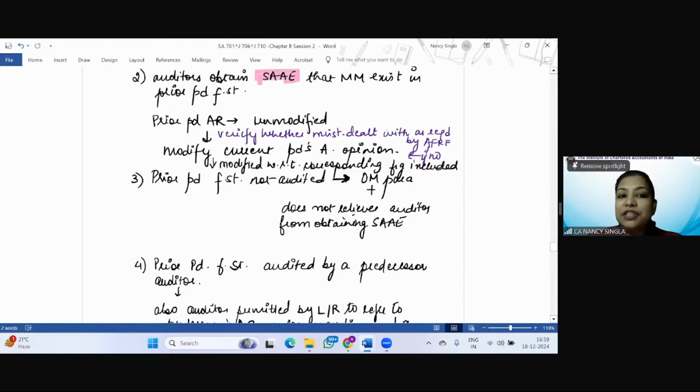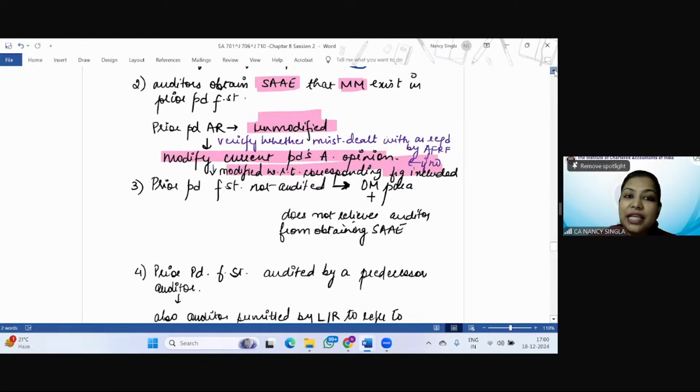auditor has obtained sufficient appropriate audit evidence that a material misstatement exists in the prior period financial statement. Though the prior period audit report is unmodified, the auditor has obtained sufficient appropriate audit evidence that there is a misstatement, right? So the auditor will verify whether the misstatement is dealt with in the financial statement as per the applicable FRF. If no, then the auditor is going to modify the current period audit opinion and he'll be mentioning that it is modified with respect to corresponding figures included in the financial statements, right?